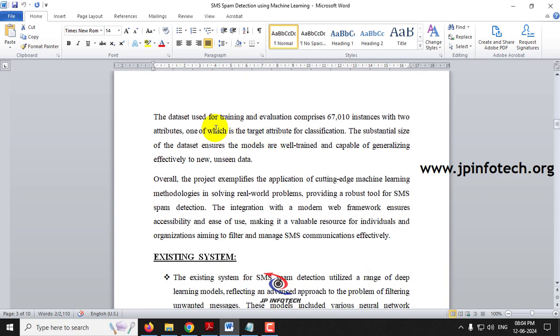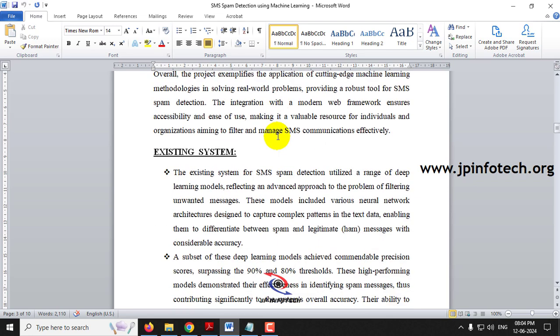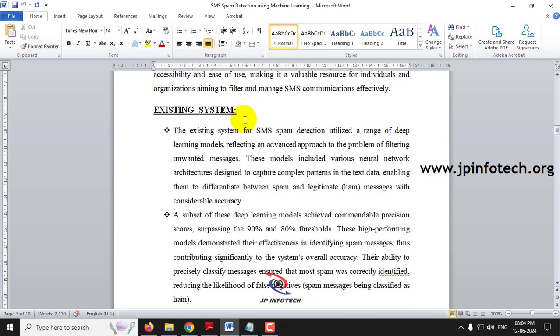Here we have also mentioned the data set, which contains around 67,010 instances with two attributes. The two classes are spam or ham, that is, spam or non-spam. Those details have been summarized in the abstract part.